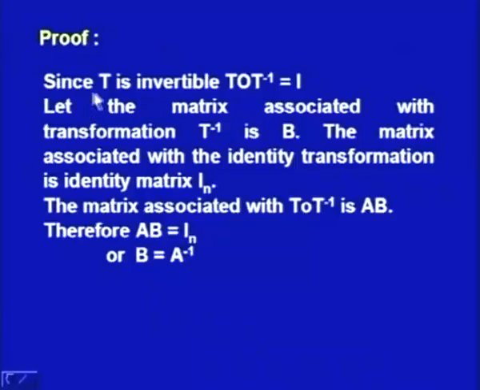To prove this, we consider that T is invertible, and since it is invertible, we can say T composite T inverse is equal to I. So, there exists T inverse for the given transformation T such that T composite T inverse is equal to I. Let the matrix associated with the transformation T inverse be B. The matrix associated with the identity transformation is, we know, an identity matrix. So, the matrix associated with T composite T inverse is AB. Therefore, AB is the identity matrix, and from here we conclude that B is equal to A inverse.